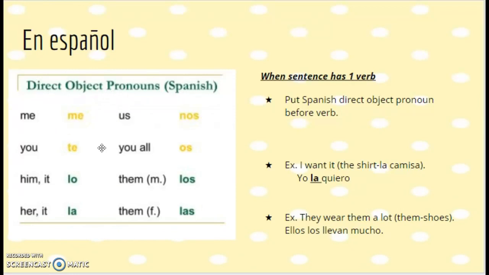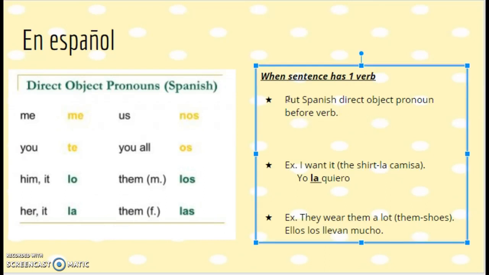So now that you've hopefully copied down these direct object pronouns into your notes, in Spanish, you need to note that they will come before the verb. In English, we'd say I want it. It comes after the verb. In Spanish, I put the pronoun before my verb.